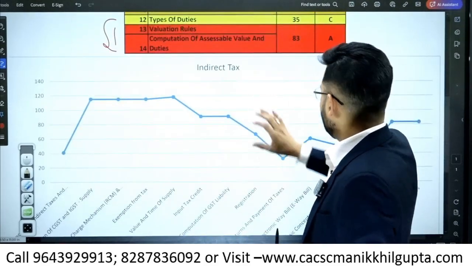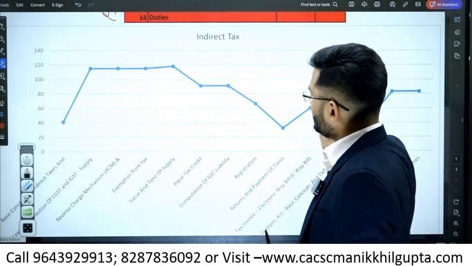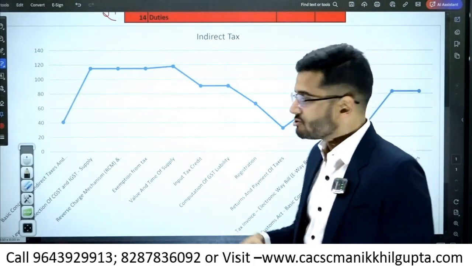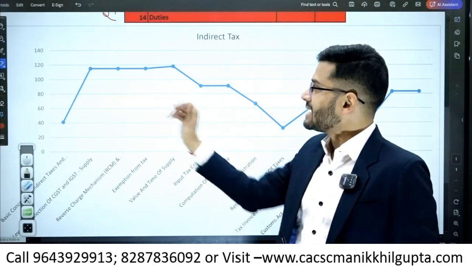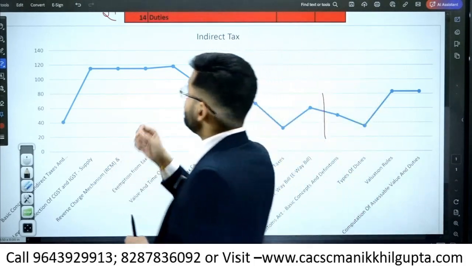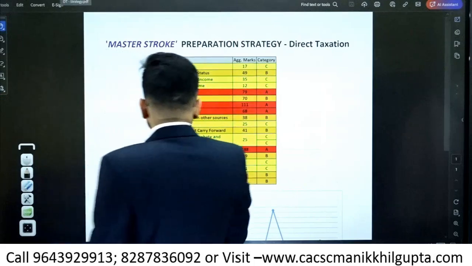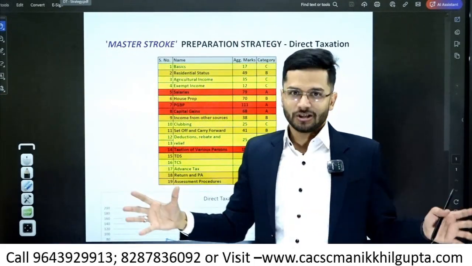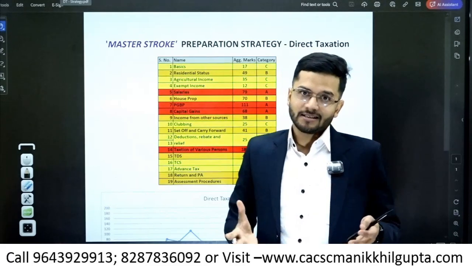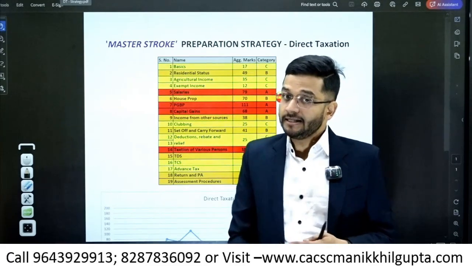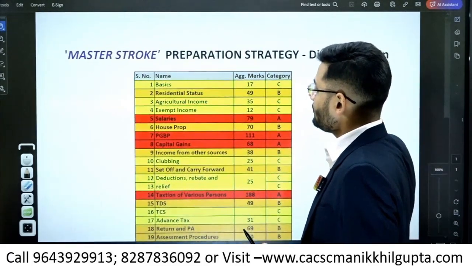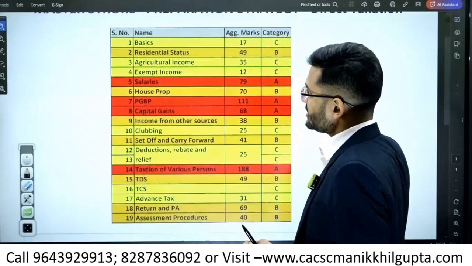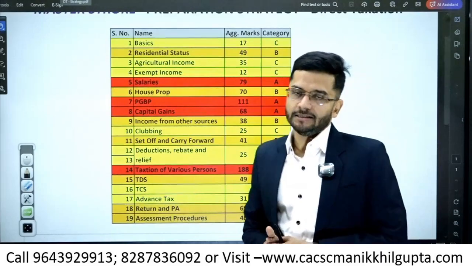Okay, so this is IDT, indirect taxation, and yes, I have analyzed what kind of chapters are recurringly coming in the examination, and these are the chapters which are recurringly coming in the examination. Therefore, these are to be laid emphasis on. Now coming on to DT, the syllabus is vast, it's huge, right? So yes, a fair bit of ABC analysis is required in the DT syllabus, and we actually need to understand which chapters are more important, which chapters are less important. We need to understand it, and we need to accordingly study.